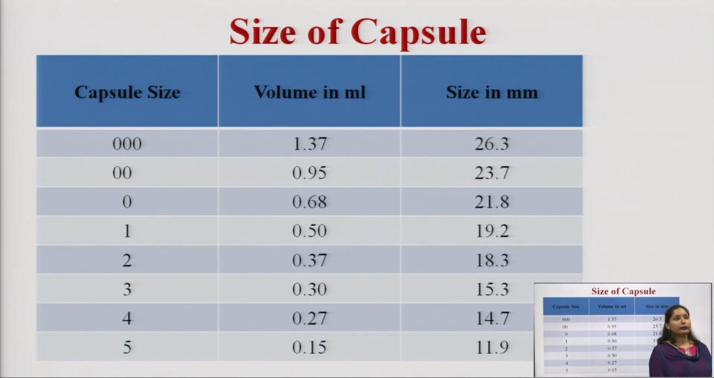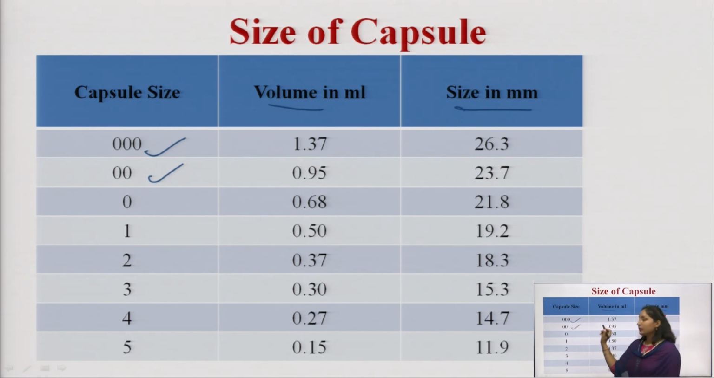Then sizes of the capsule. Empty hard gelatin capsules are available in various sizes. Basically, the first two sizes, that is 000 and 00, are generally used for animal purposes, and the remaining sizes are used for human purposes. So, according to the size of the capsule, there is an amount, given in ml, that we can incorporate, along with the size in mm.